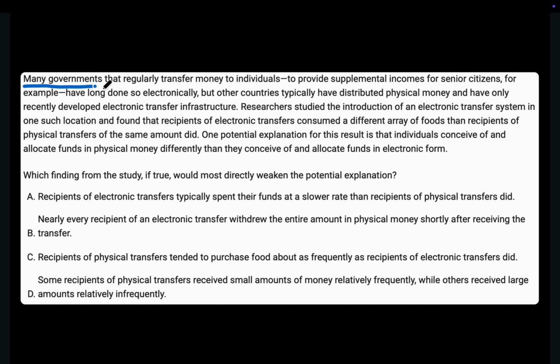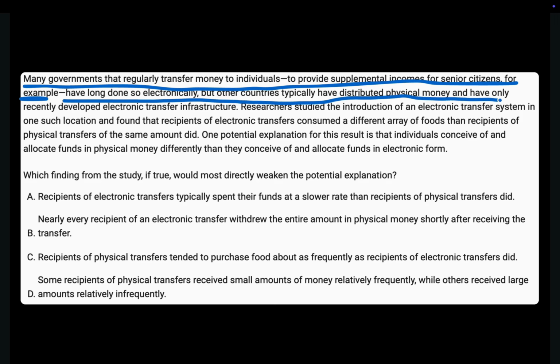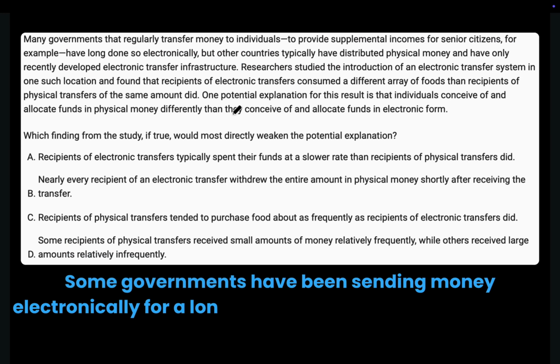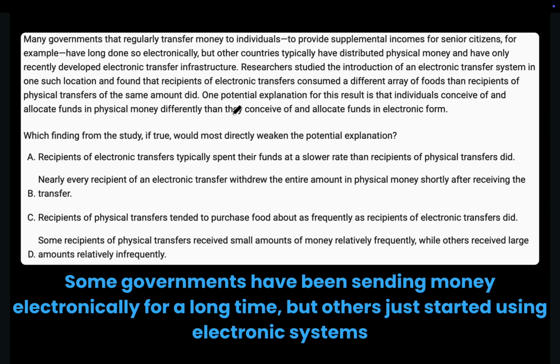Many governments that regularly transfer money to individuals to provide supplemental incomes for senior citizens, for example, have long done so electronically, but other countries typically have distributed physical money and have only recently developed electronic transfer infrastructure. Alright, so they wanted us to understand that some governments have been sending money electronically for a long time, like to help older people, but others only recently started using electronic systems and used to hand out cash instead.